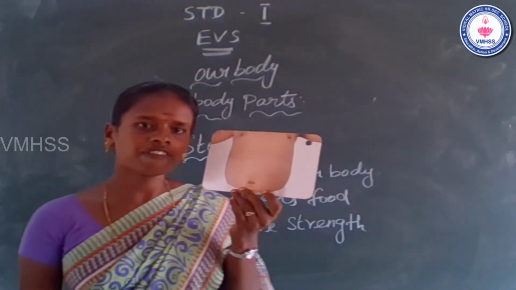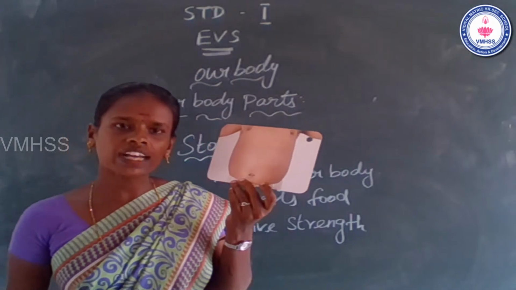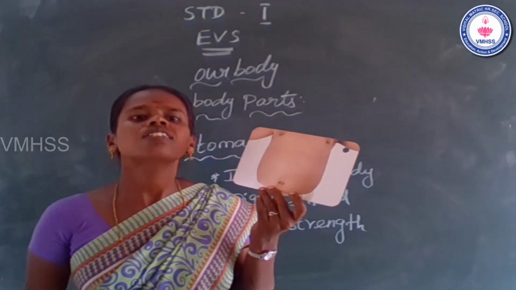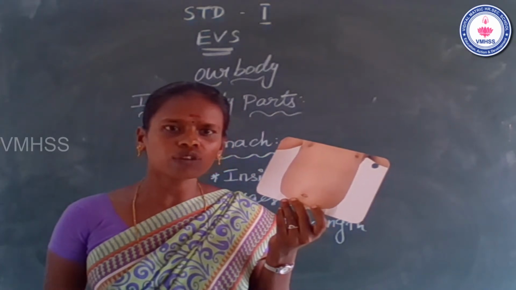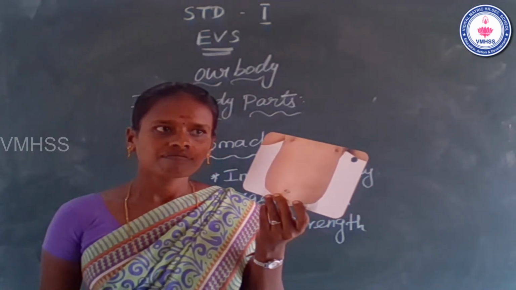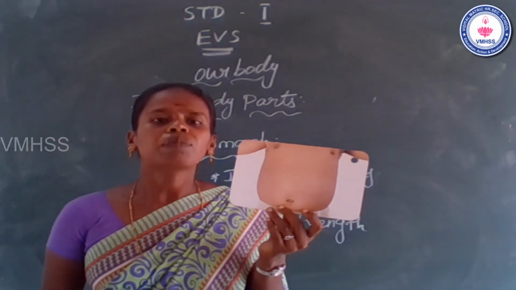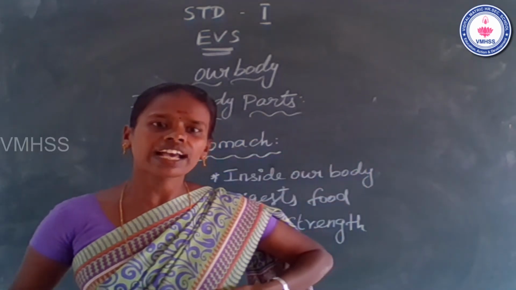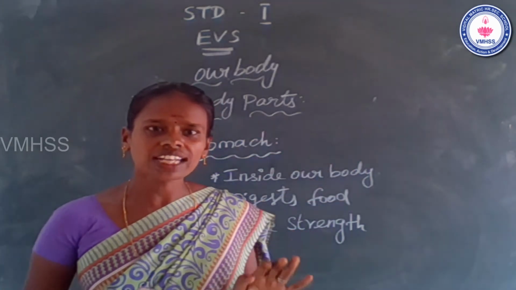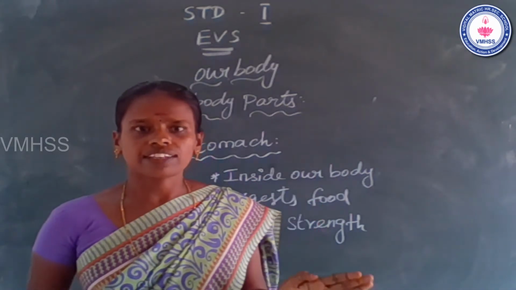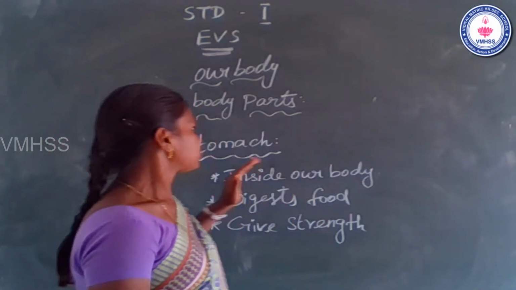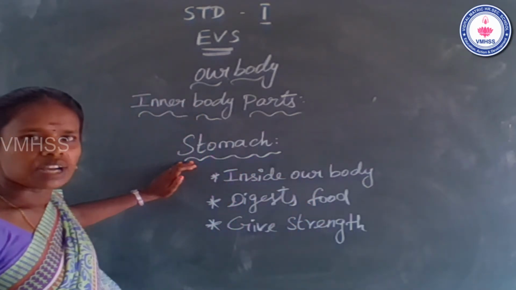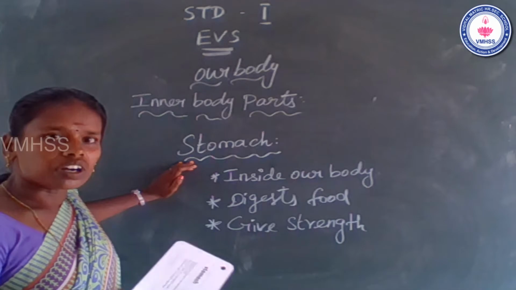Students, see the flashcard. What do you see in this flashcard? This is stomach. Is this inner body or outer body part? It is an inner body part because this is inside our body. We cannot touch and see. Stomach is inside our body.